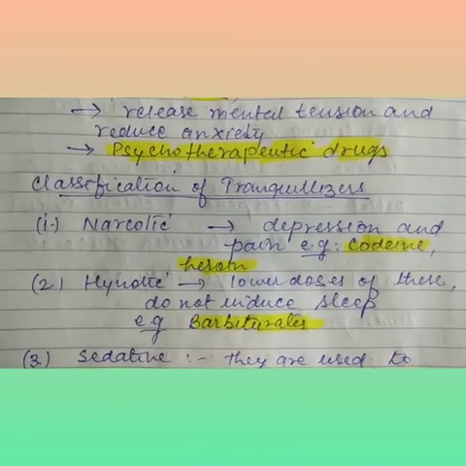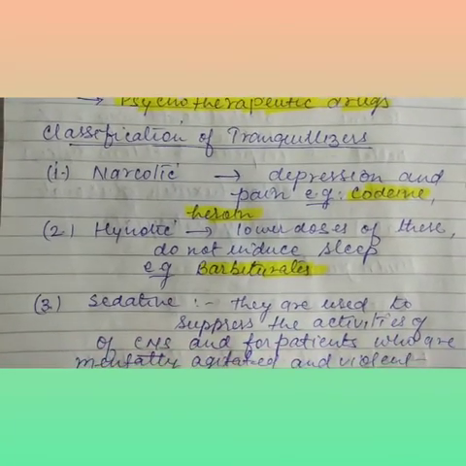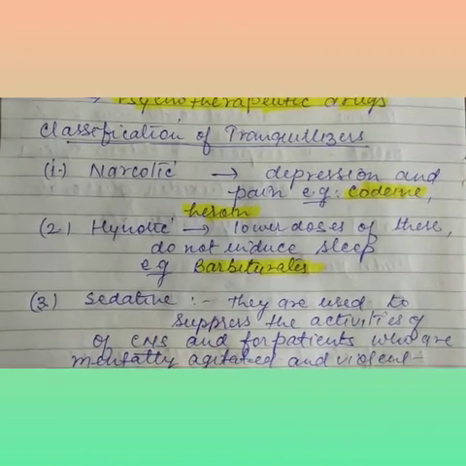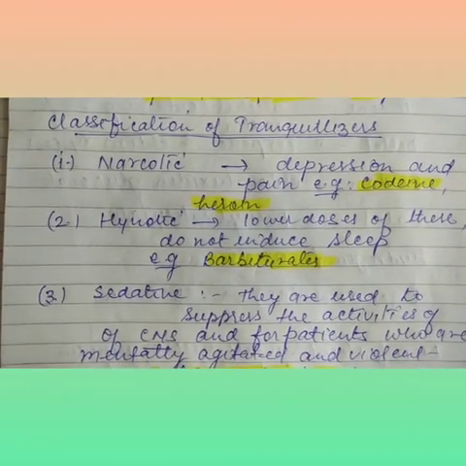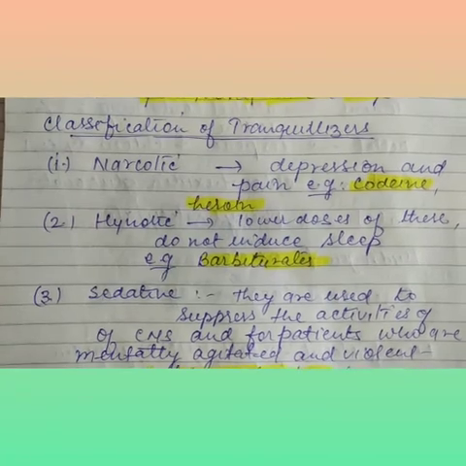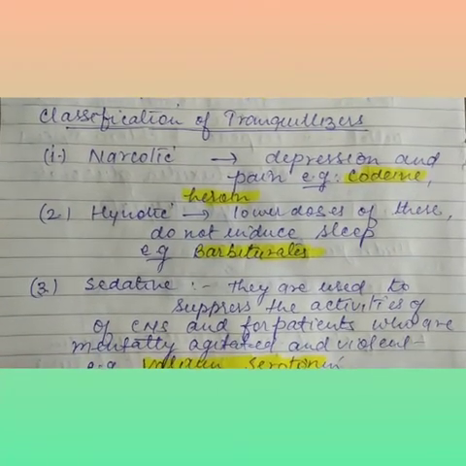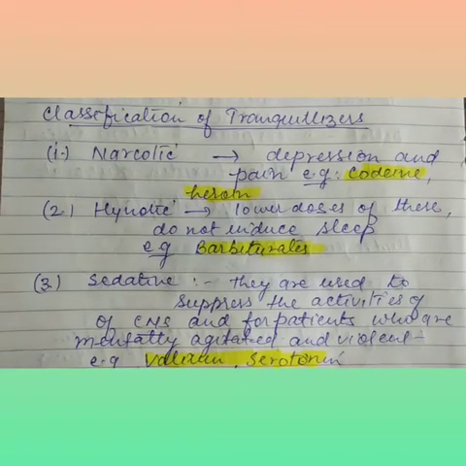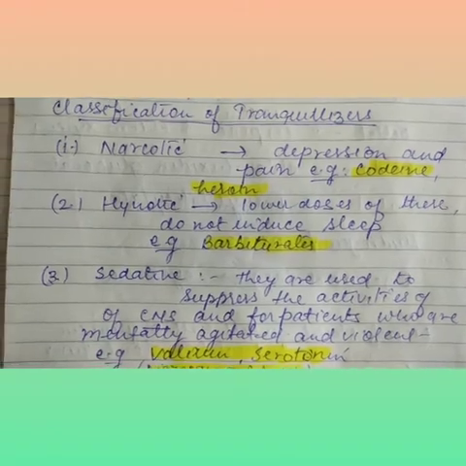Now the classification of tranquilizers, which I have already divided on the basis of their way of working. The first one is narcotic. Narcotic means for depression and pain. Examples are codeine and heroin. Second is hypnotic. Lower doses of these do not induce sleep. These are barbituric acid derivatives, so I have written barbiturates over here.